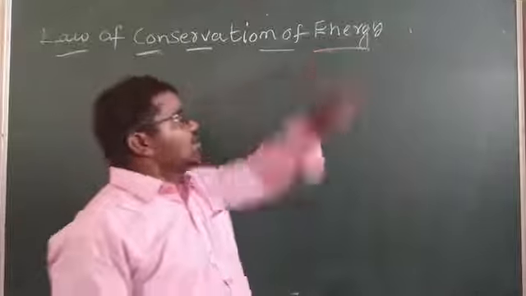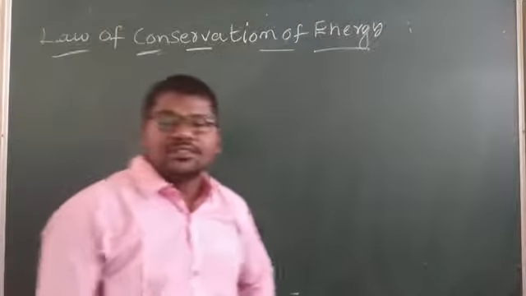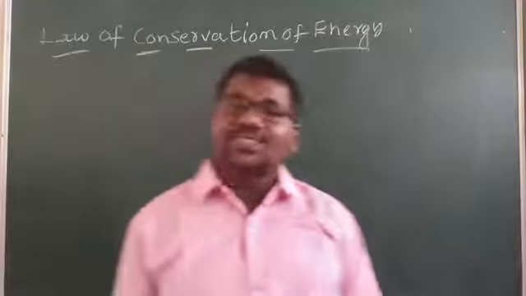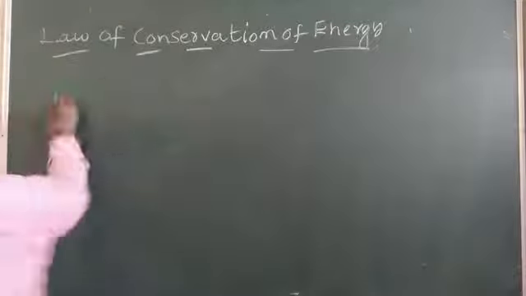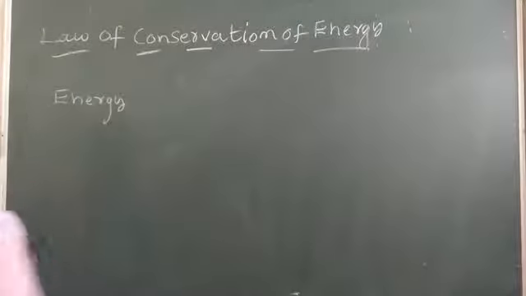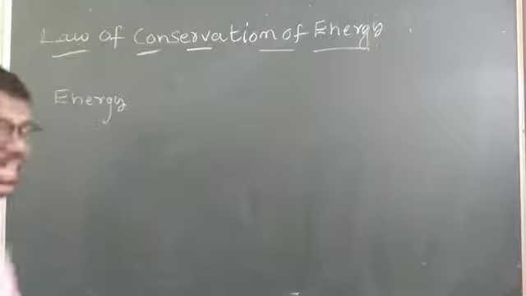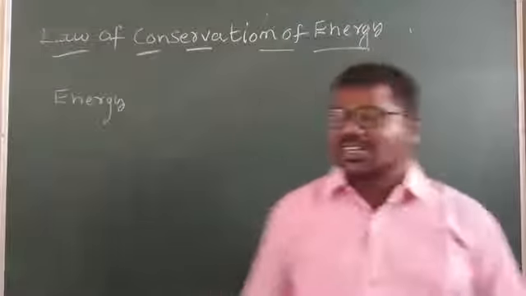Okay, first of all, what is energy? What is energy, my dear children? Energy means the ability to do work. The ability to do work, my dear children.